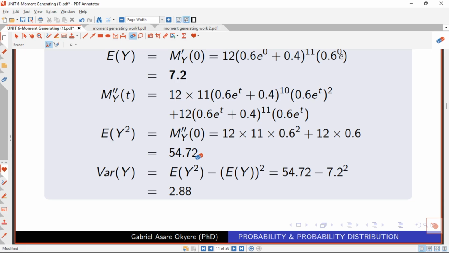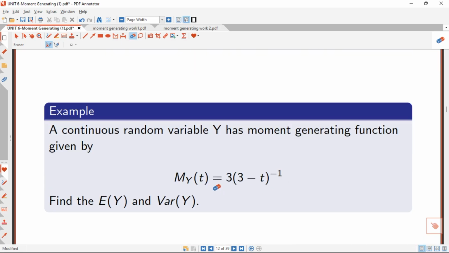And then for the variance, it will be very simple for us, because we have expectation of y squared. Expectation of y squared is 54.72 minus expectation of y all squared, that is 7.2 squared. Once you do the subtraction, you are going to get 2.88. Yes, that is that for that.